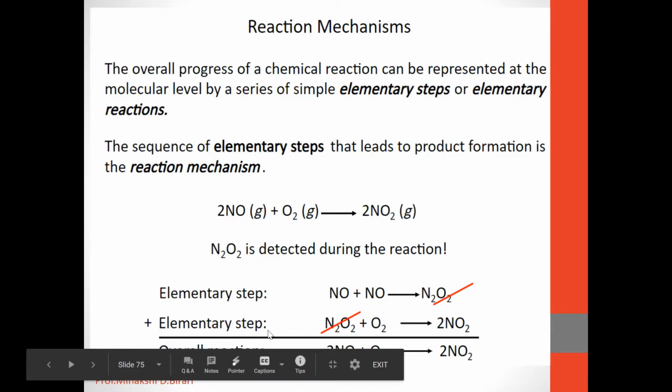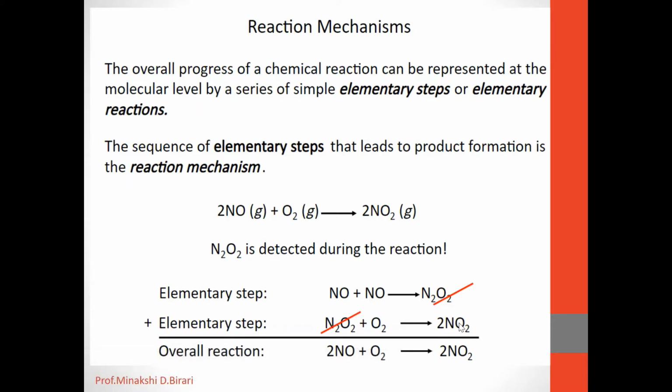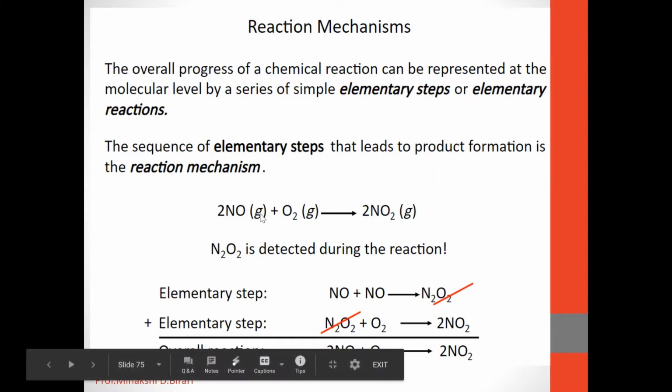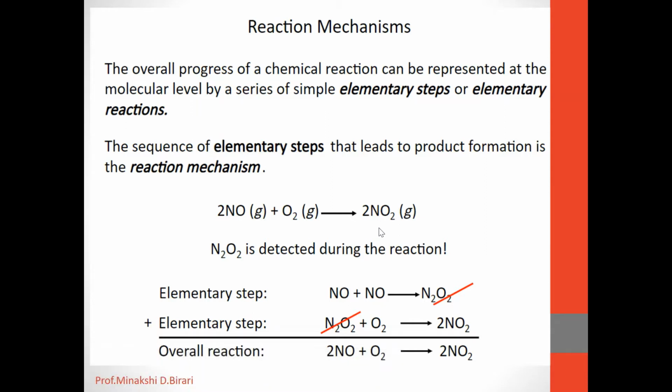Then in the second elementary step, the N2O2 formed reacts with another reactant to give 2NO2, that is the final product. So the overall reaction is nothing but 2NO plus O2 giving 2NO2. Here the sequence of elementary steps leads to the formation of product, so that is called the reaction mechanism. The overall progress of a chemical reaction can be represented at the molecular level by a series of simple elementary steps or elementary reactions.